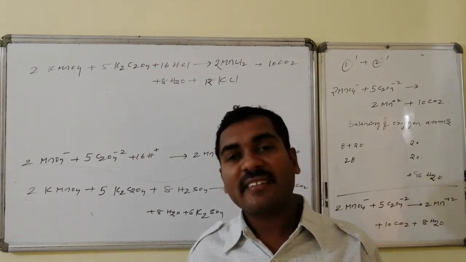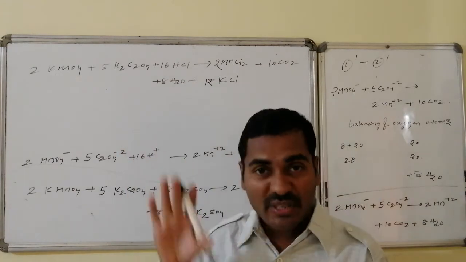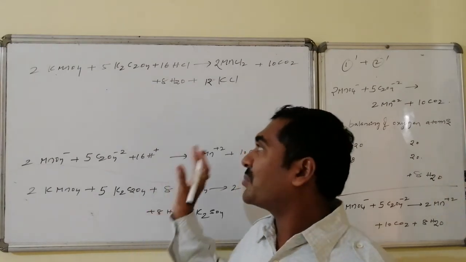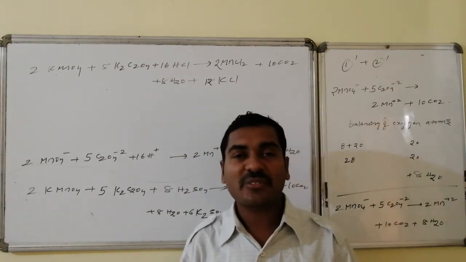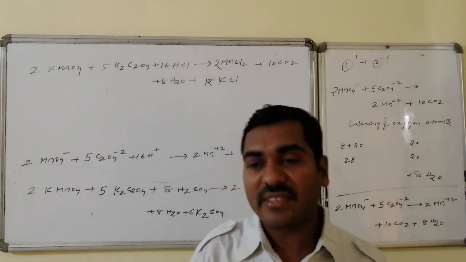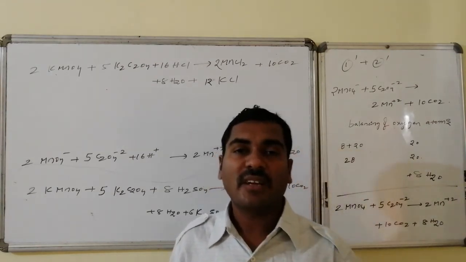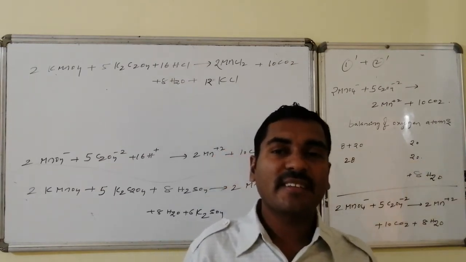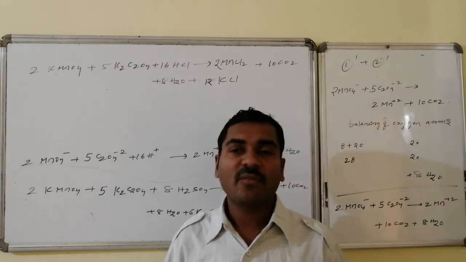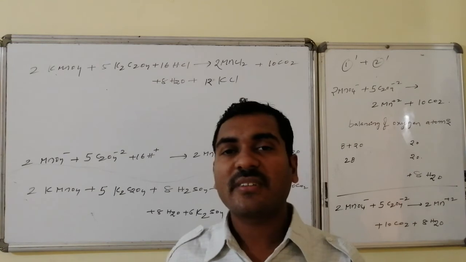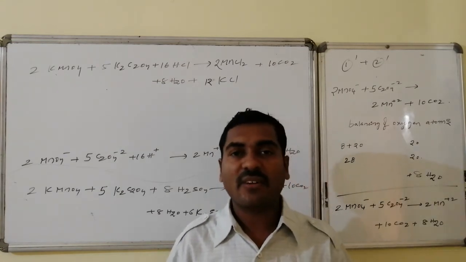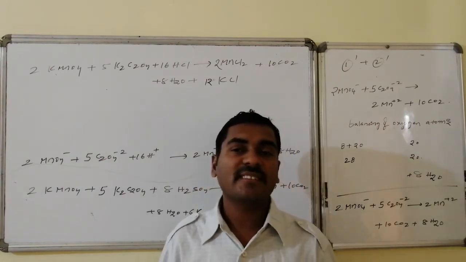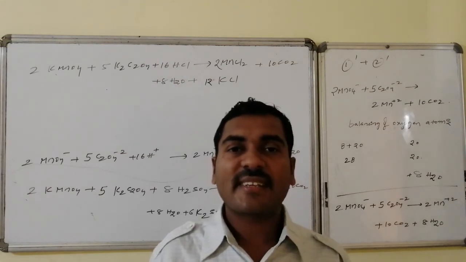in presence of an acid like HCl. Whether it happens or not is a different issue. Suppose it is happening, then these are the products, these are the amounts, these are the stoichiometric ratios related to the quantities involved in the equation. In solving, two things are to be taken care of. First, we have to identify the oxidizing agent and the reducing agent. Secondly, we have to write separately the oxidation half reaction and the reduction half reaction. Then we have to balance the central atom of the oxidizing agent and the reducing agent in terms of reactants as well as products.